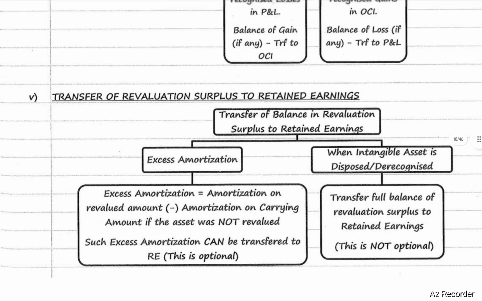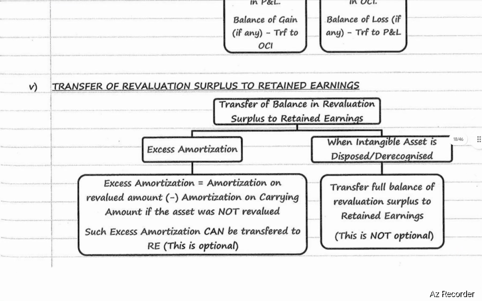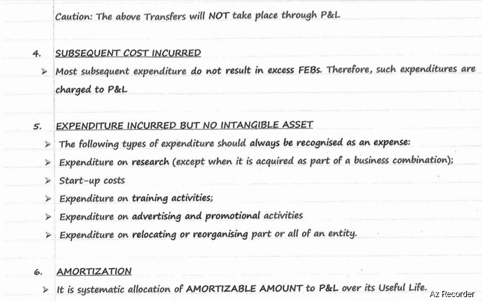Next, transfer of revaluation surplus to retained earnings. In case of excess amortization, meaning amortization on revalued amount less amortization on carrying amount if the asset was not revalued, that is excess amortization. Such excess amortization can be transferred to retained earnings. This is optional. When an intangible asset is disposed of or derecognized, transfer the full balance of revaluation surplus to retained earnings. This is not optional. This is mandatory in nature. The above transfers will not take place through the P&L account.